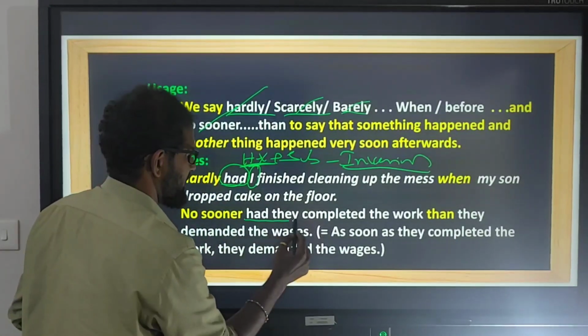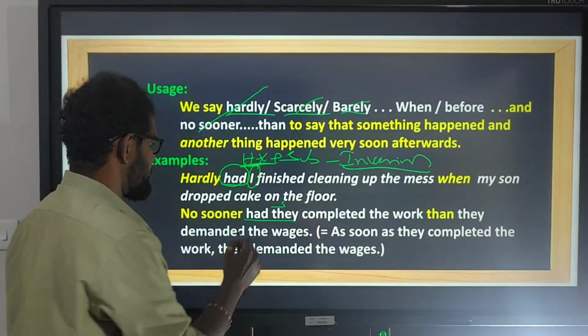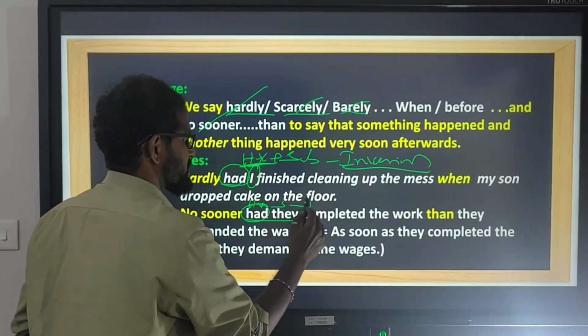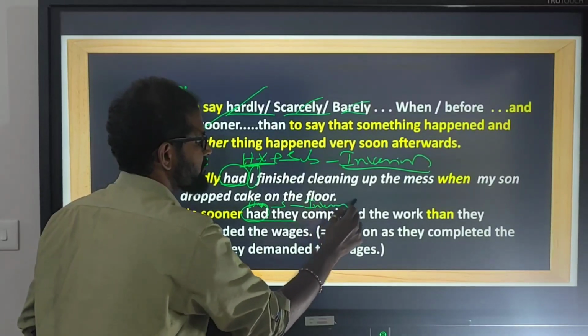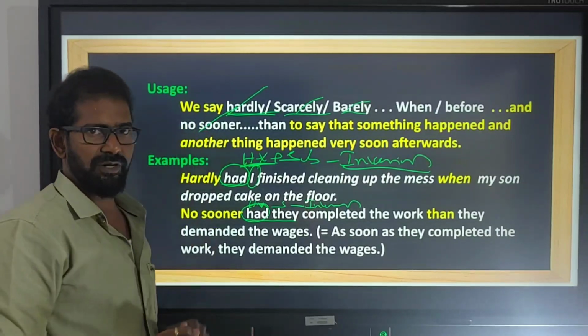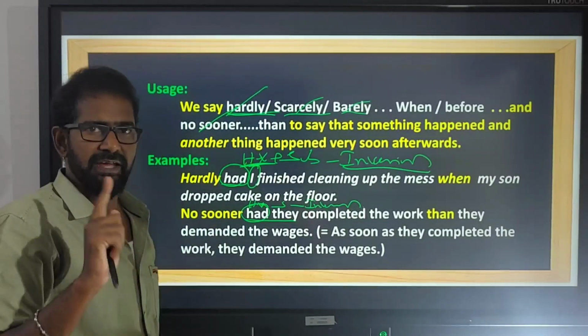Look at the second example. Had they. They is the subject. Had is the helping verb. So inversion. So with hardly, scarcely, barely and no sooner, we are supposed to use inversion.